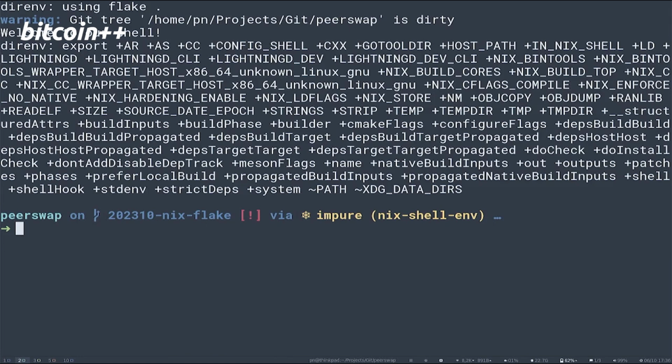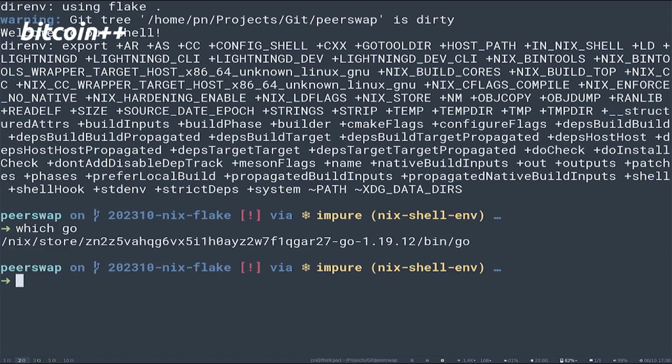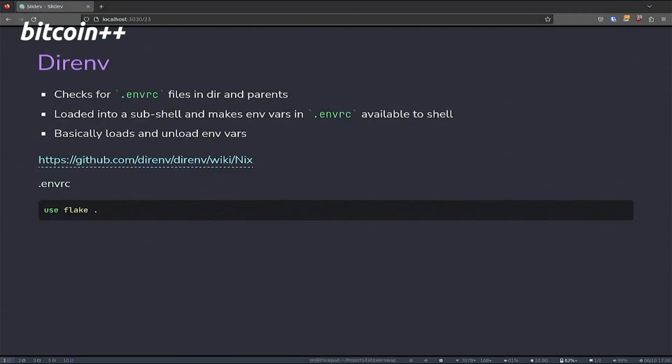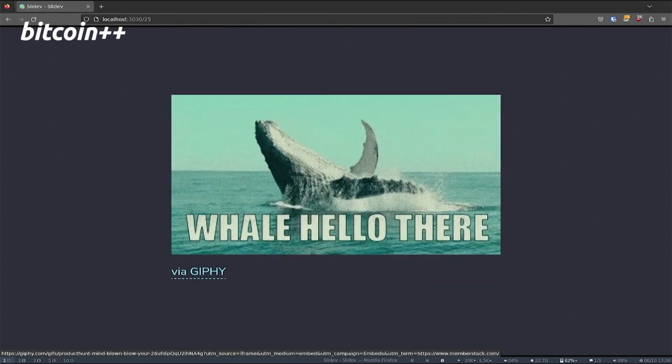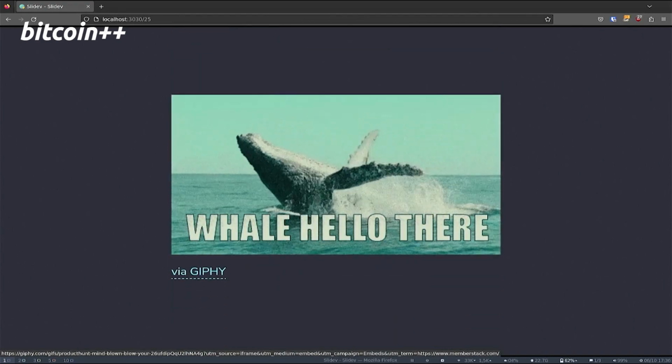Basically, it just loaded a lot of environment variables, and you can also see a whole bunch of Nix stuff that has been loaded there. And if we now check which Go we're using, it's the one that we set in our flake. So this is quite easy to use. I just have to enter my directory, and it's all set up for me automatically. Boom, next mind-blowing moment, for me at least. Okay, we could now call it a day, but well, hello there.